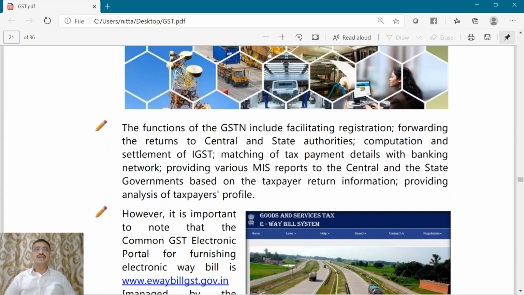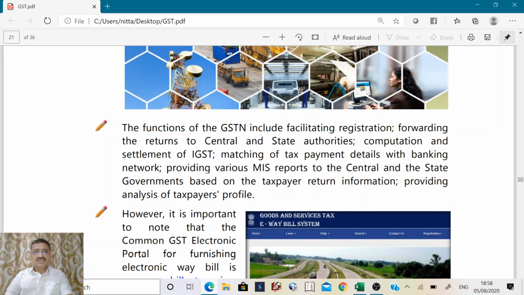Now the central government has to compute and settle the IGST. Then the common portal will be helpful. The matching of tax payments has to be done with the banks. What will happen is, if you want to make a payment of IGST or CGST or SGST or UTGST, you have to visit the common portal and you have to create the challan.